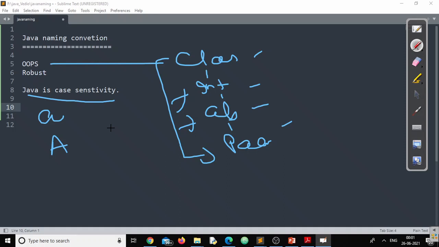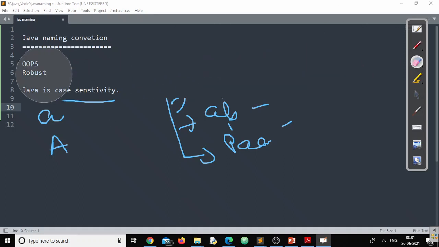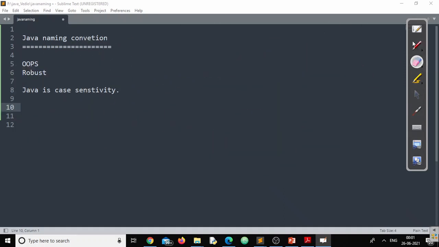To answer this question, we need to understand the naming convention followed by Java. After that, we will have clarity on where to use uppercase characters and where to use lowercase characters, right?